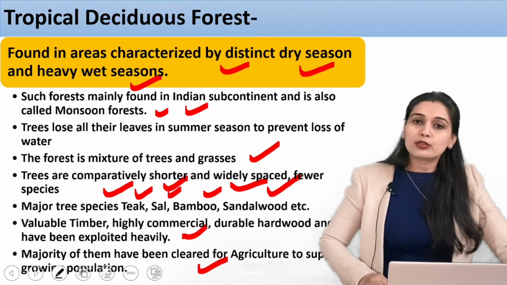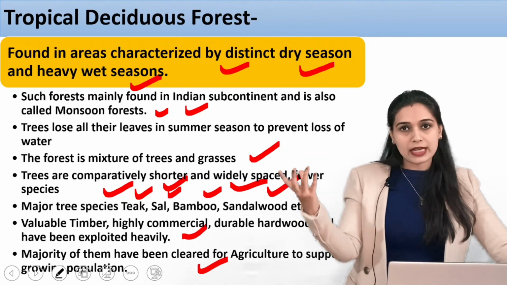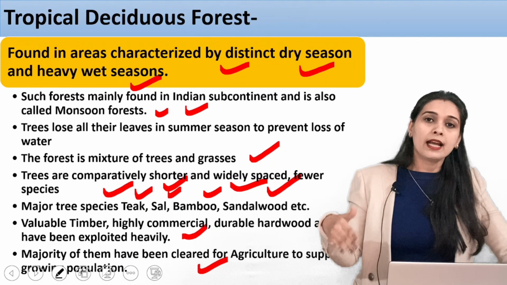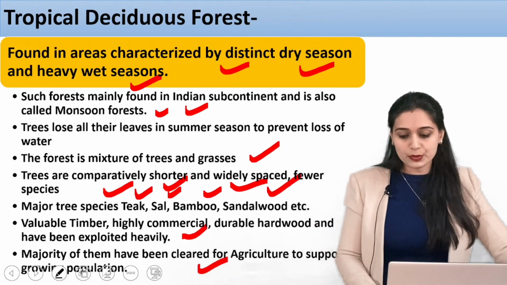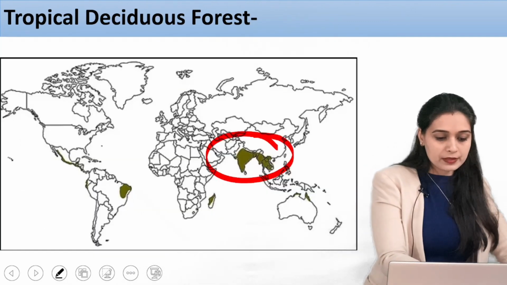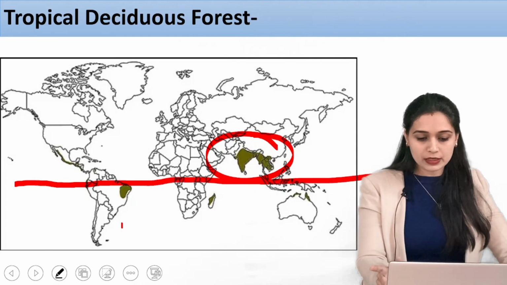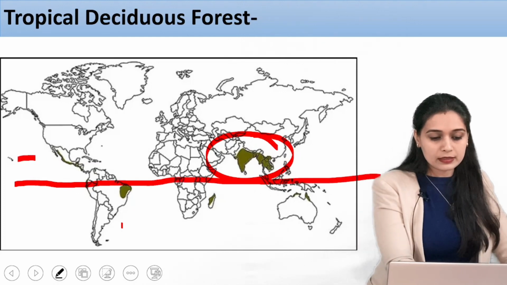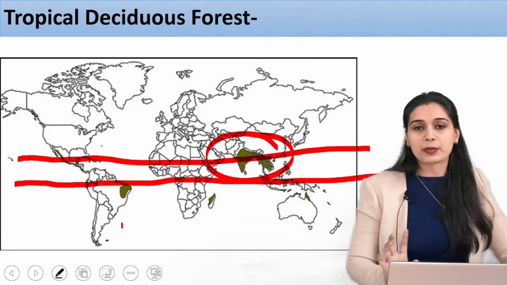Alright, so this is about the tropical deciduous forest. Deciduous means that when the dry season comes, these trees will shed their leaves, and again when the rain comes, they will grow them back. These are present in the tropics. The equator was going somewhere here. This is where the equator passes, and the tropics are somewhere here. So these are in the tropics.